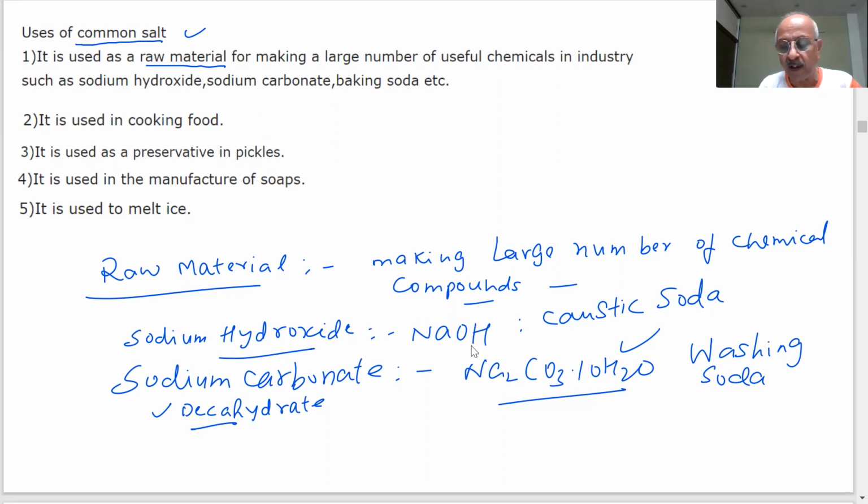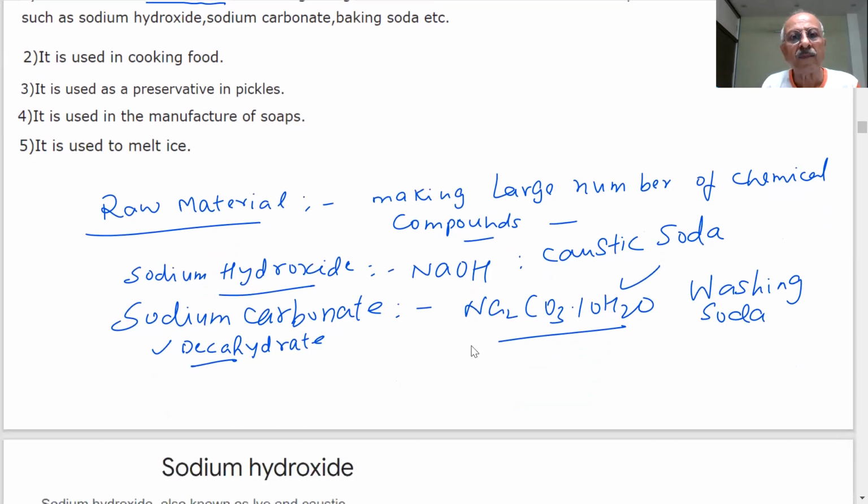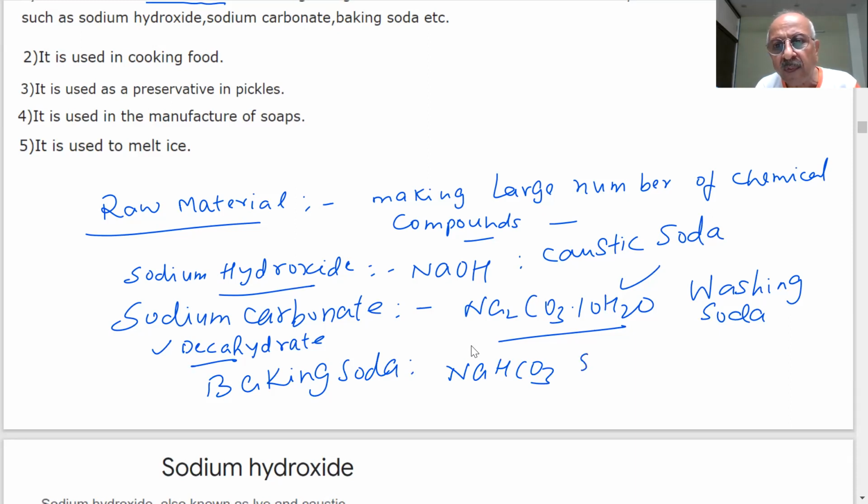Then they are saying another compound. What is baking soda? What is the chemical formula of baking soda? But you know the chemical formula of baking soda, students? NaHCO3. This is your baking soda. What is the chemical name of this compound? Sodium hydrogen carbonate. What will we call this as?